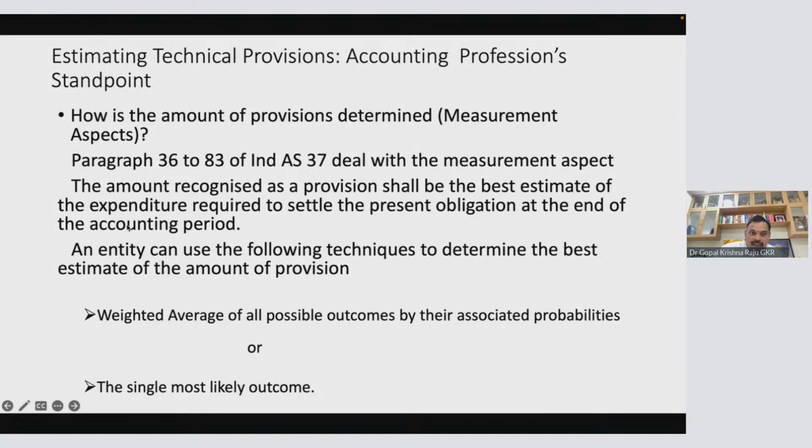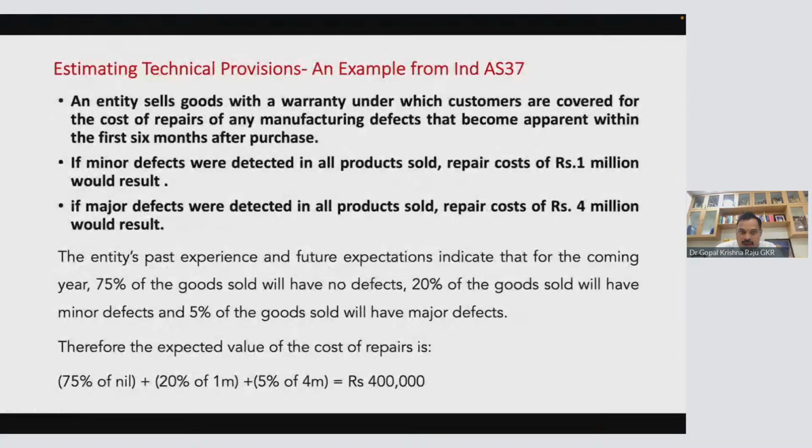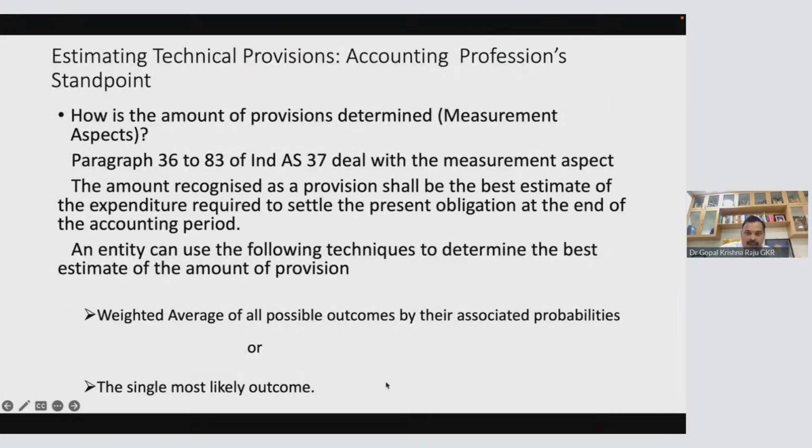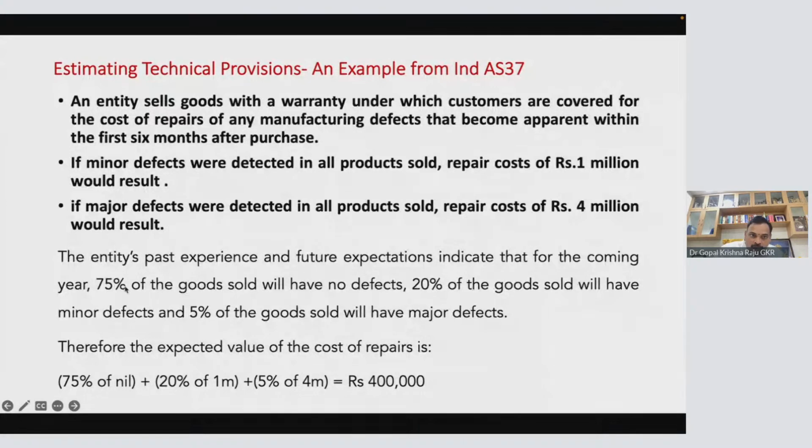Okay, the entity can use the following technique to determine the best estimate of the provision: weighted average of all possible outcomes, or the single most likely outcome. Anyone. This is a weighted average valuation model or a single most likely outcome. That also you can take. So here 0 into 75%, 1 million into 20%, and 5% of 4 million. So 4 million is actually 40 lakhs. 5% of 40 lakhs will be 2 lakhs. And 10 lakhs, 20% will be 2 lakhs. 2 plus 2 lakhs is 4 lakhs. That's it. So this is how the valuation is done.